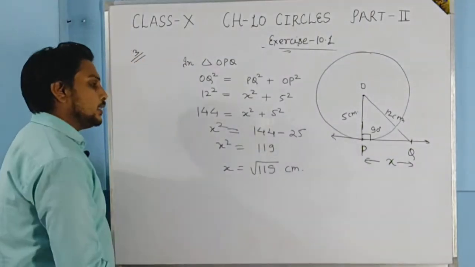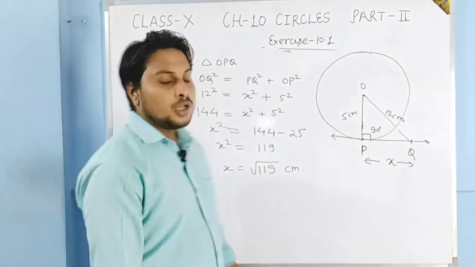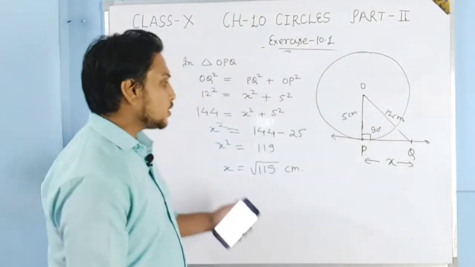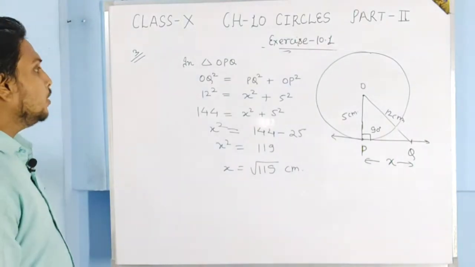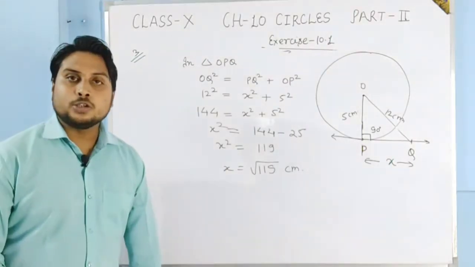In the question, it is an MCQ type question. So option D is given, square root 119 centimeter. Okay. So just note down the solution of this question.